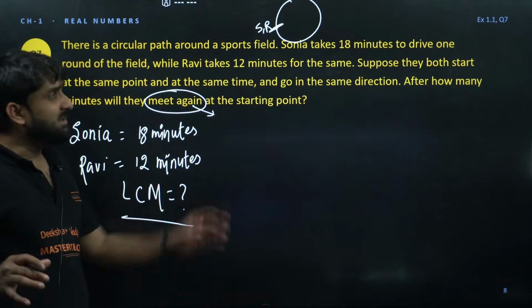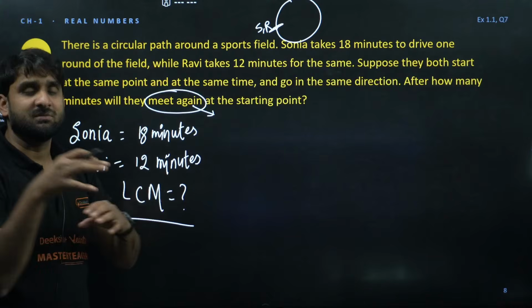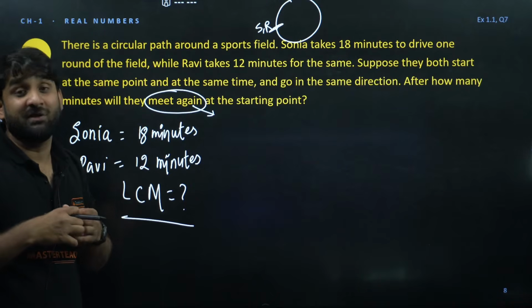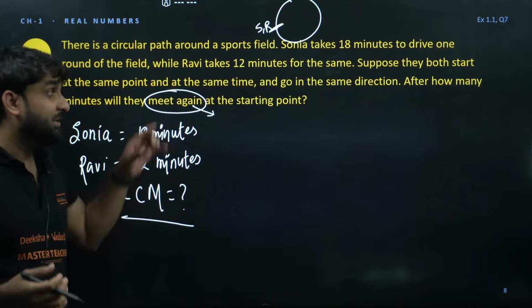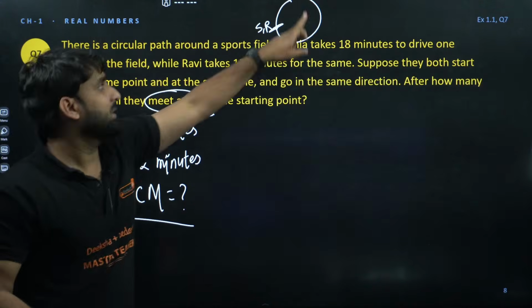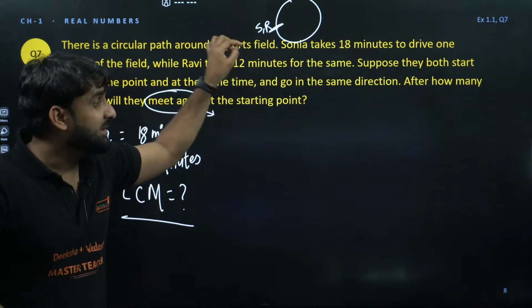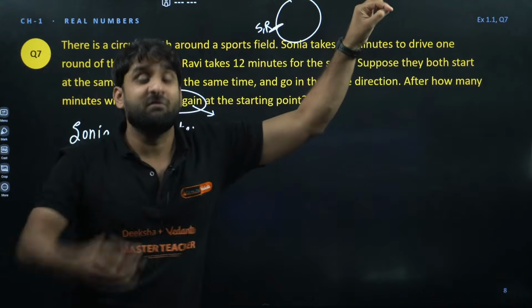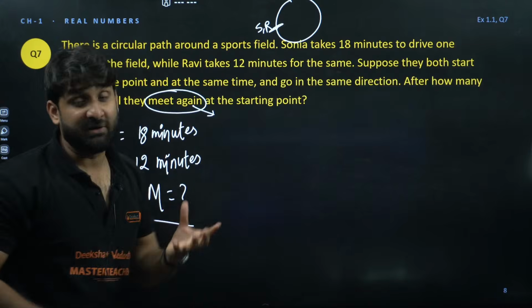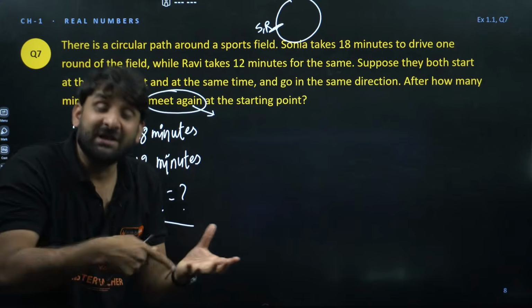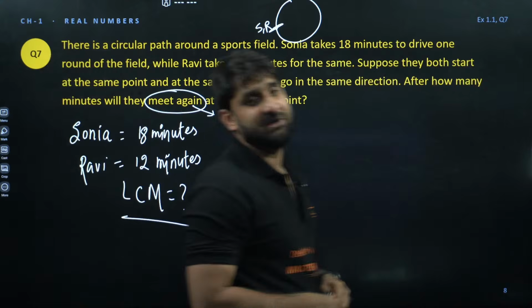So my dear, in a word problem question, the most important thing is to decide whether you have to calculate HCF or whether you have to calculate LCM. Here they are already moving around the circle, and the question is asking for the number which comes after this 18 and 12. So the next number will be greater. It is also indicating that we have to find out LCM. Clear everyone?